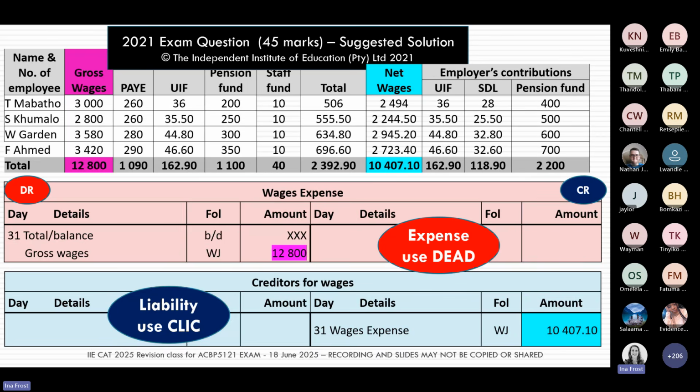In this case, those 4 employees are the ones who will get this amount in their bank account at the end of this particular week. There's a difference between the gross wages and the net wages, and the difference between these two numbers is all your deductions.